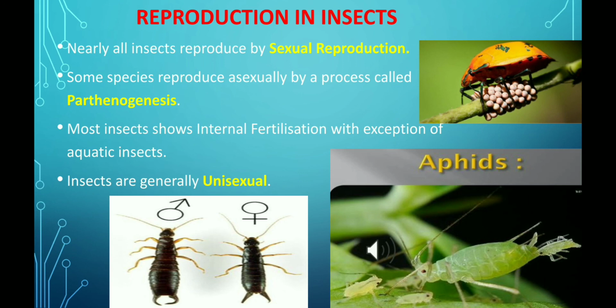Insects are generally unisexual or dioecious, and they also show sexual dimorphism, meaning the male and female bodies have some different characters, as we can very well see in the cockroach, as the male cockroach possesses anal styles in its body and the female cockroach possesses a brood pouch. Insects are generally oviparous and eggs are centrolecithal.